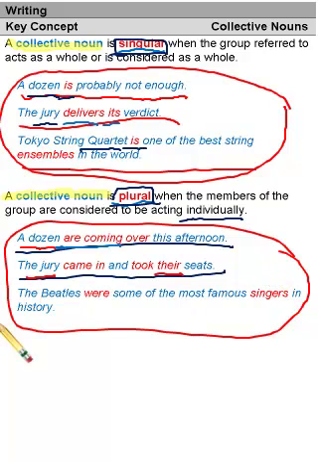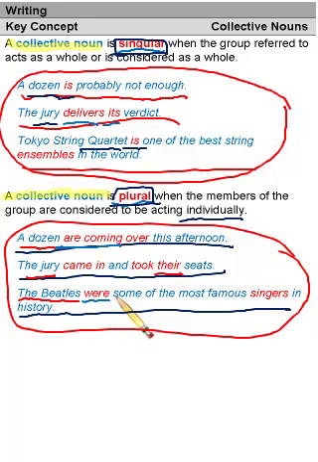The Beatles were some of the most famous singers in history. The Beatles is a collective noun. It is the name of a musical group, but here it takes a plural verb, were, because the Beatles are acting individually as members of that group. So as you can see, collective nouns can be singular or plural. It depends on the context of how they are used in the sentence.